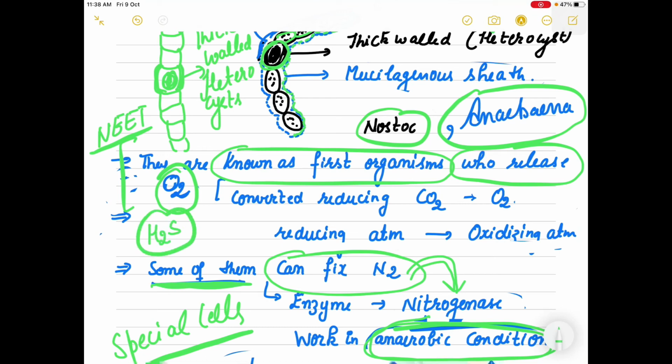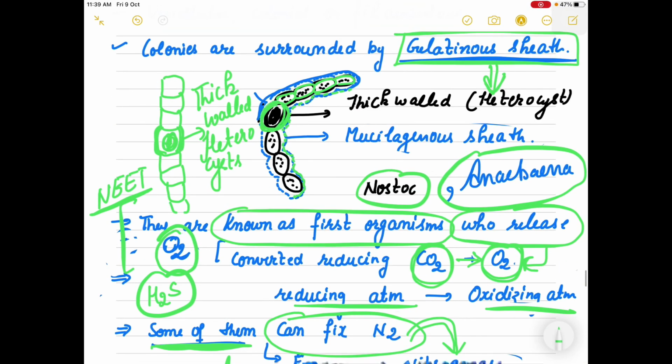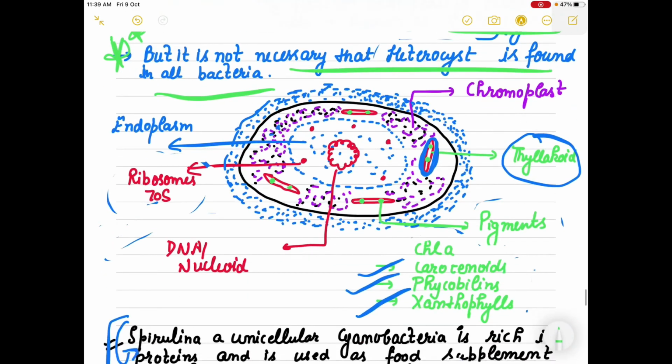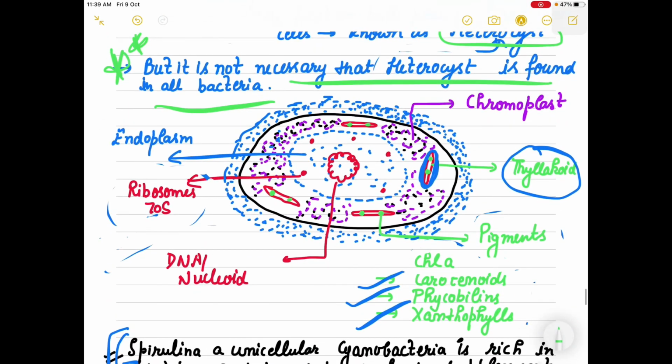They did not release oxygen, but cyanobacteria changed the reducing atmosphere with CO2 into an oxidizing atmosphere with oxygen, right? So they are the first to release oxygen, and their important cells, the heterocysts, can fix nitrogen. If we talk about their structure, this is the cell structure, right?